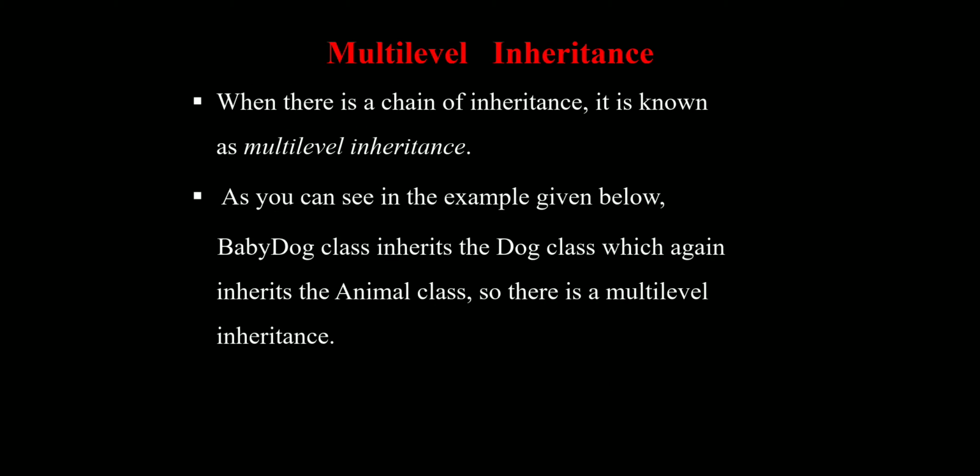Next one is multi-level inheritance. Now we can see, when there is a chain of inheritance, it is known as multi-level inheritance.